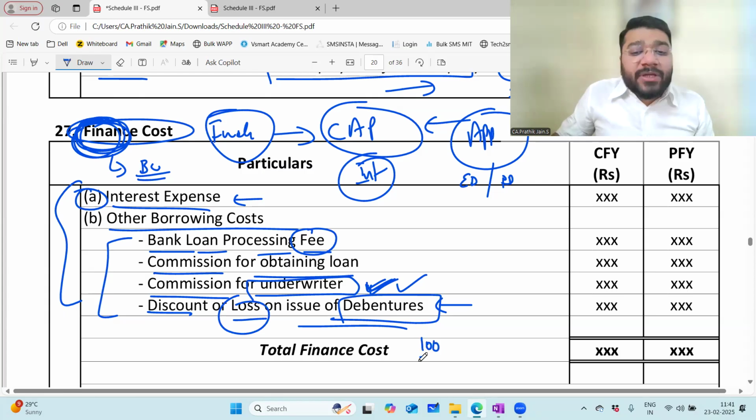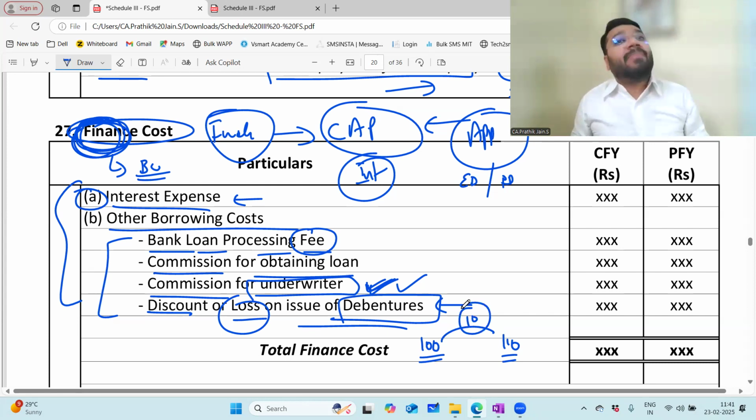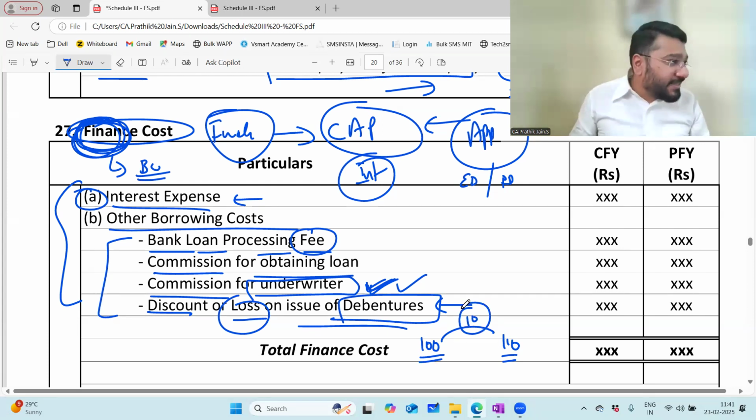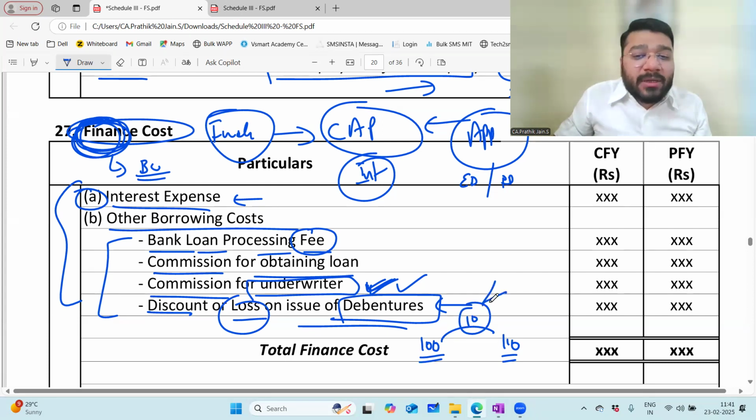Example, you have issued the debenture for 100 rupees, but while redeeming the debentures, you're going to redeem at 110 rupees. You got 100 rupees now, but in future, when we repay it back, how much are you repaying? 10 rupees extra you're repaying. So can I say this 10 rupees you're paying is extra money? Isn't it your loss? Yes. So this 10 rupees has to be split over the life of the debenture.